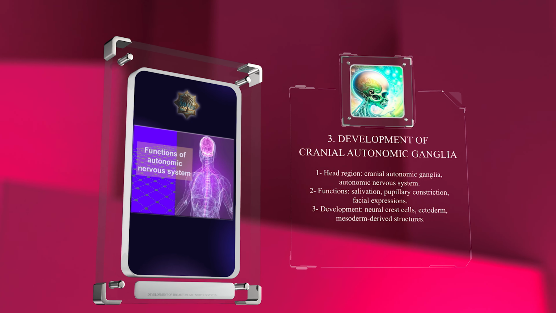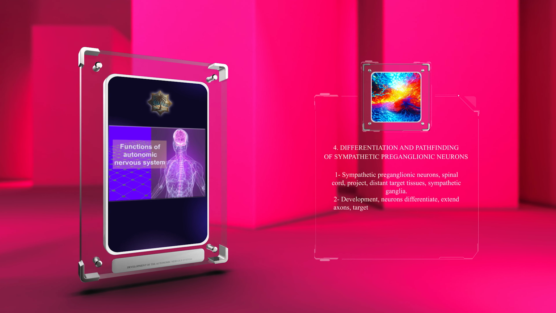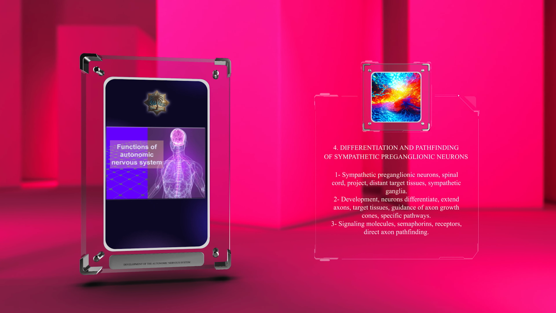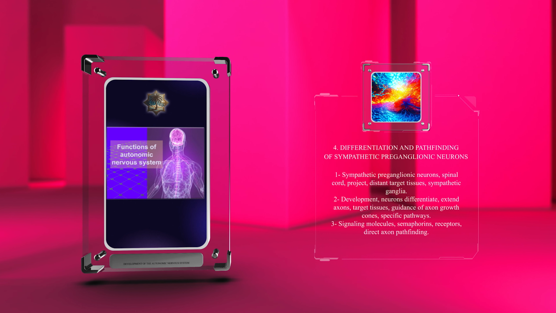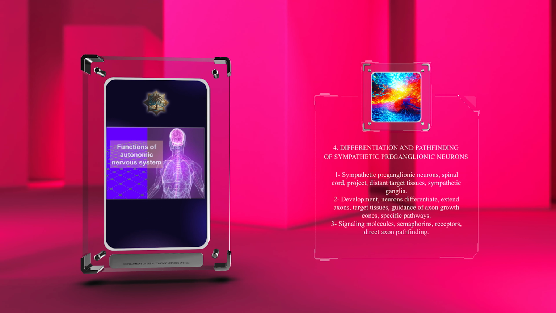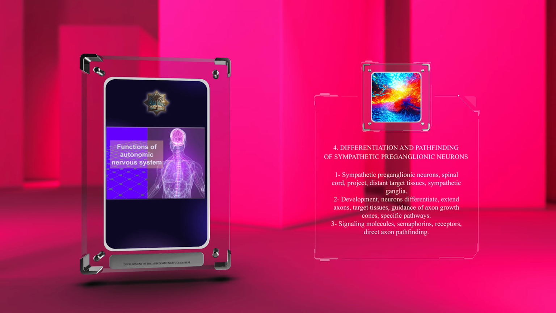mesoderm-derived structures. Sympathetic preganglionic neurons, originating in the spinal cord, project to distant target tissues via sympathetic ganglia. During development, these neurons differentiate and extend their axons towards their target tissues through a process involving the guidance of axon growth cones along specific pathways. Signaling molecules, such as semaphorins and their receptors, play crucial roles in directing axon pathfinding.